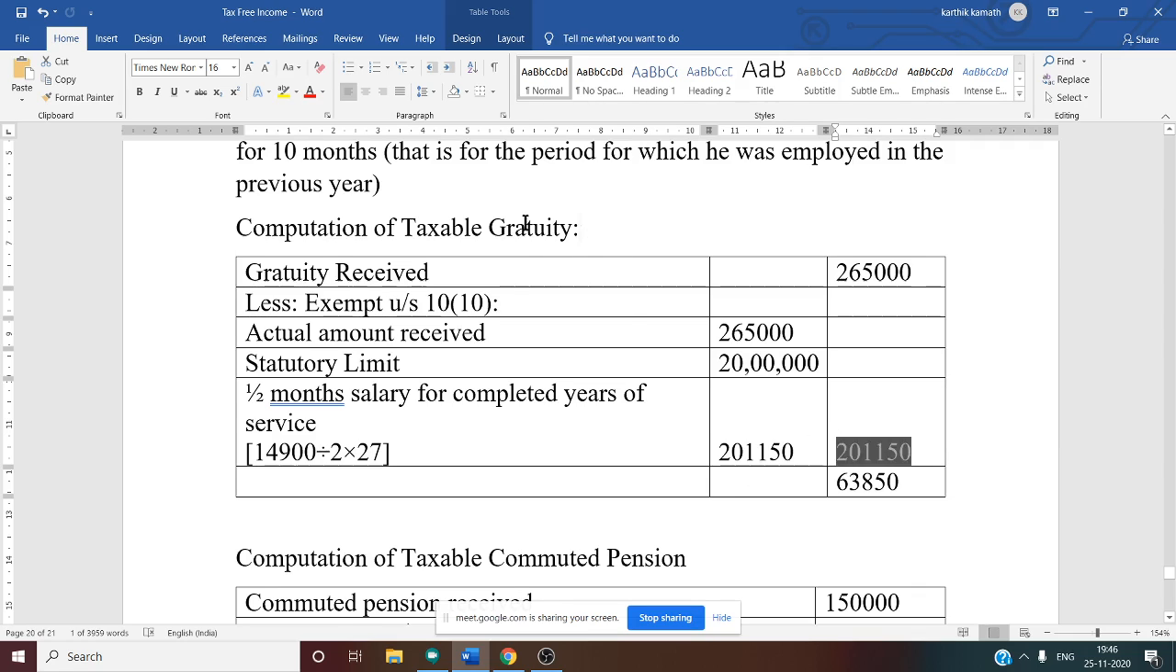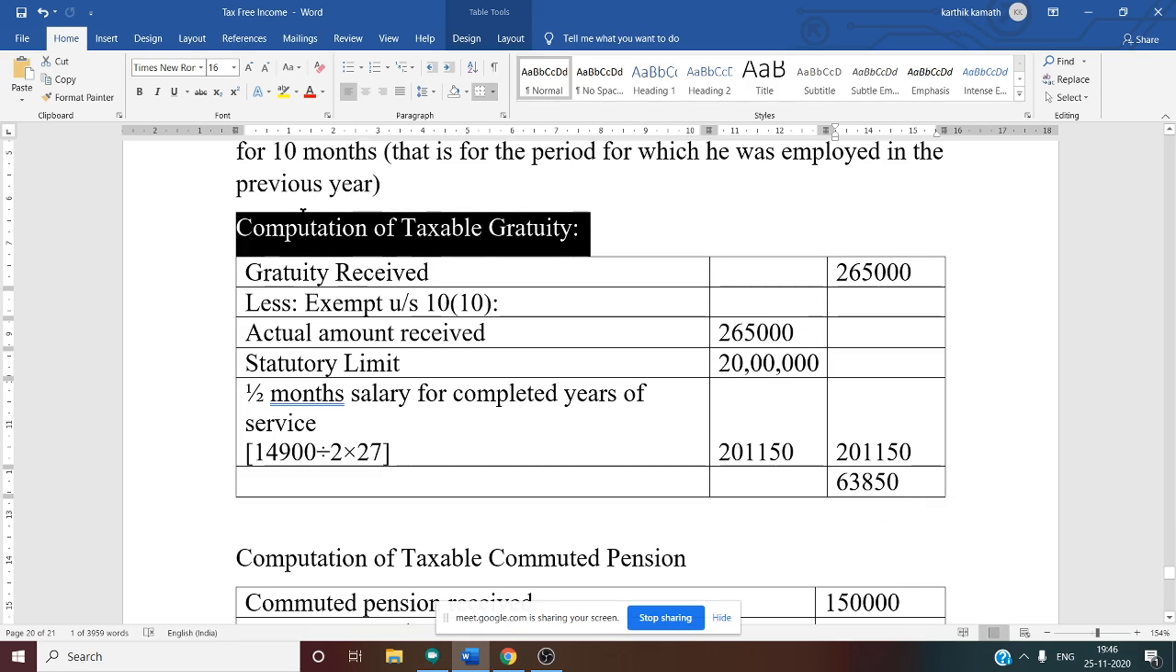But we want the taxable gratuity. So how to get taxable gratuity? Gratuity received minus exemptable amount. If you deduct 2,01,150, you will get taxable gratuity as 63,850. On this amount there is a tax. So this is now done. One part is done. Computation of taxable gratuity is over.